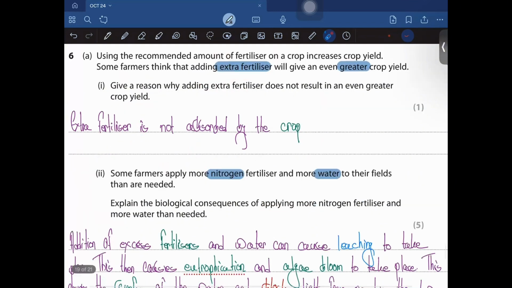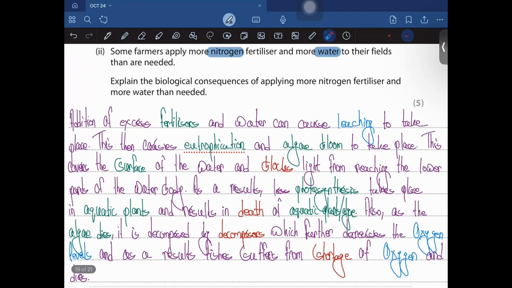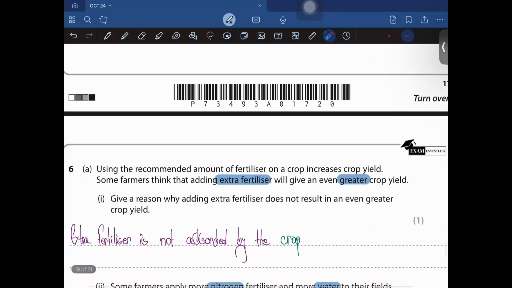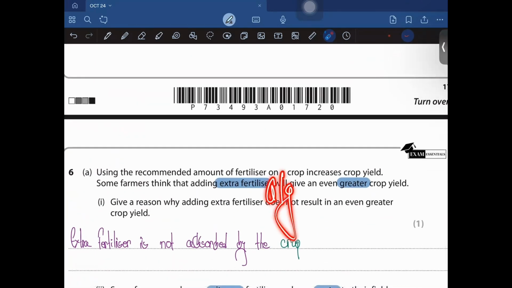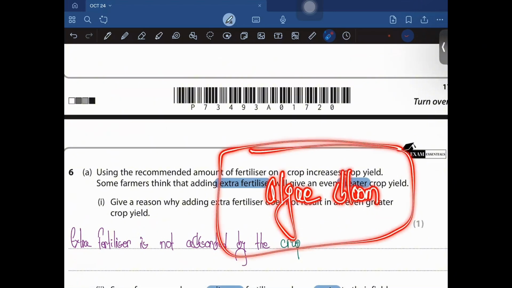Okay, wait, let me just check. There it is, algae bloom or not. I forgot exactly. Sorry, oh yeah, there's going to be algae bloom, because I have been teaching biochem maths both for IGCSE and A levels and A2s. So it kind of gets messed up at some point. So yeah, sorry for that.